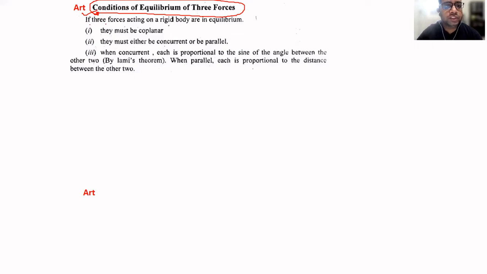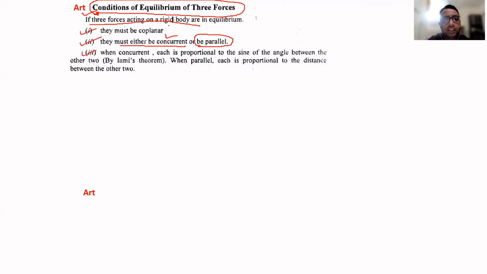So if three forces acting on a body are in equilibrium, firstly they must be coplanar. They must lie in the same plane. These three forces must either be concurrent, or be parallel, may be like parallel or unlike parallel, whatever the situation in the question may be, we will decide it.